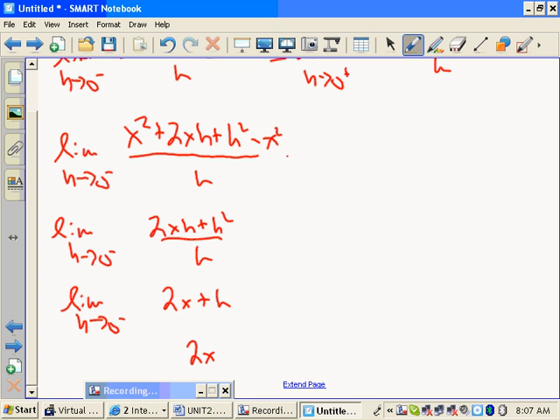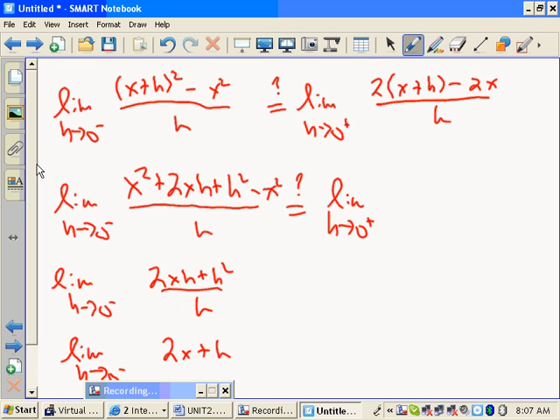Okay. Is that the same as the limit on the right? Give me a pen. The limit as h goes to 0 from the right of this mess. What are you going to do first? 2x plus 2h minus 2x. Okay, so what do you get?